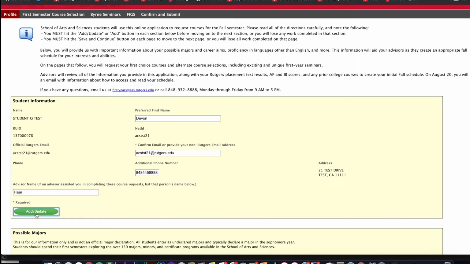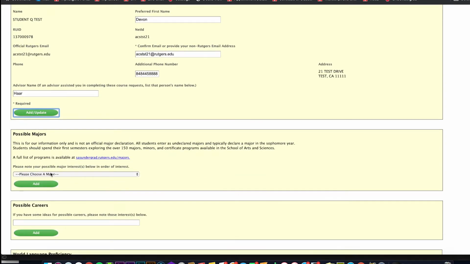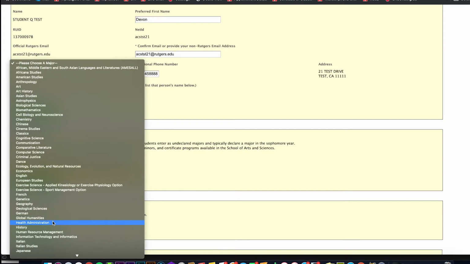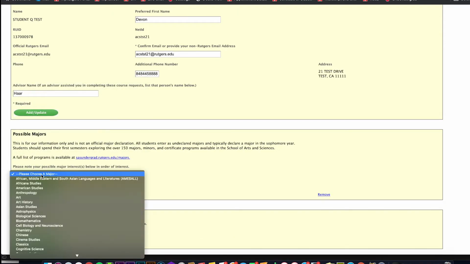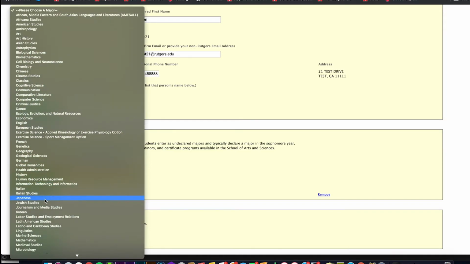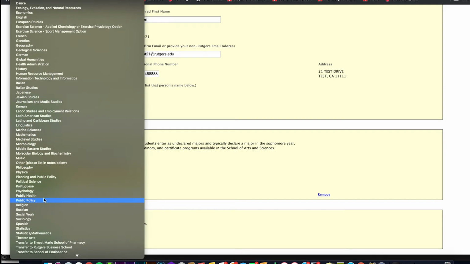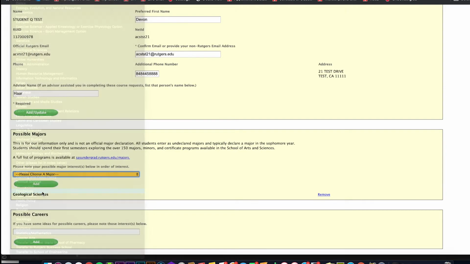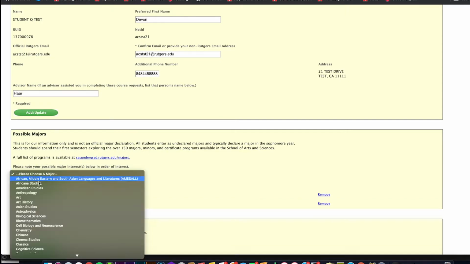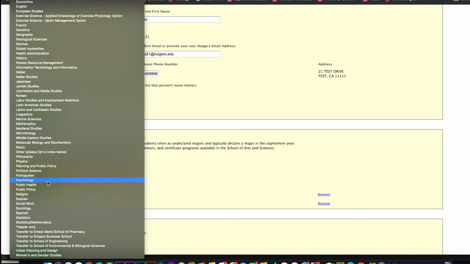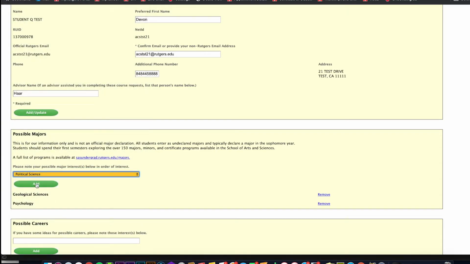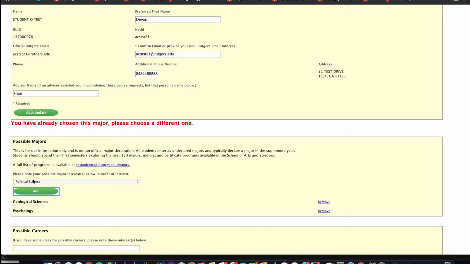Next, you'll tell us more about your possible majors. We know that many of our incoming students have a variety of interests, so you can list as many as you want here. Just select from the drop-down, hit Add, and go back to select additional ones. Remember, students typically declare in their sophomore year. So if you're still exploring, that's great. Select as many majors that pique your interest or you want to learn more about.